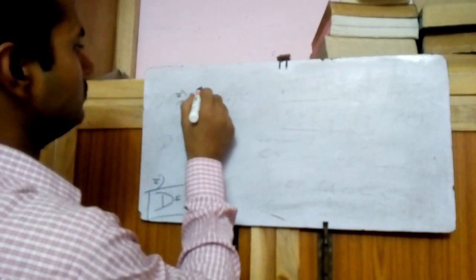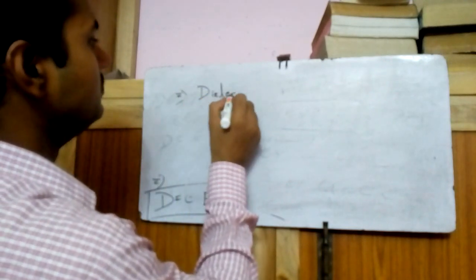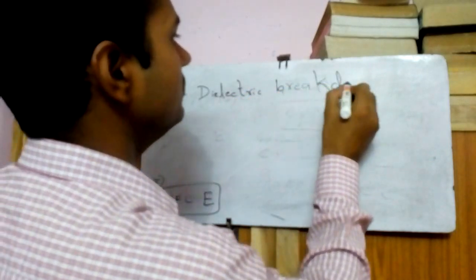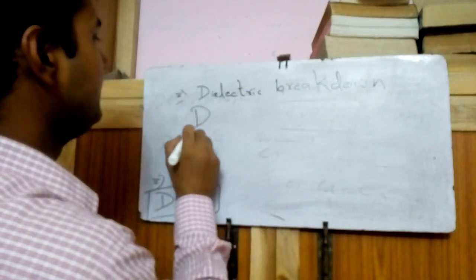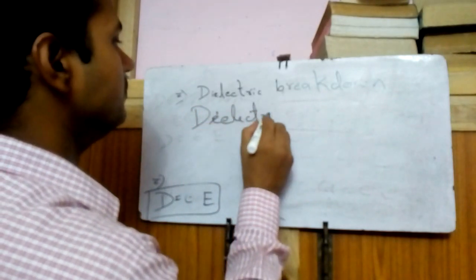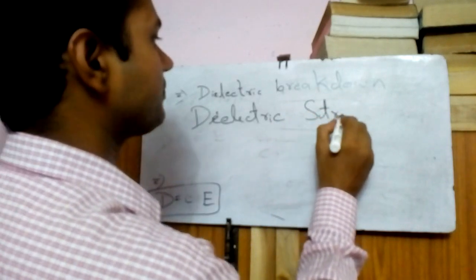So dielectric breakdown and dielectric strength.